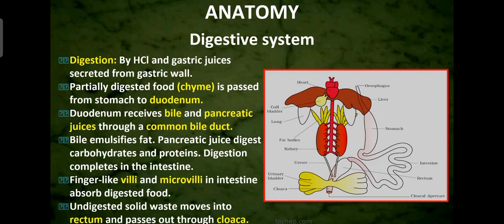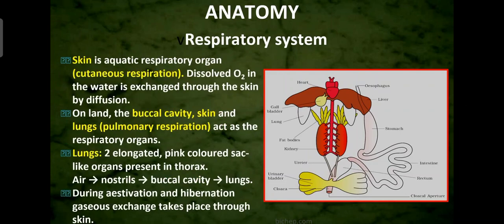Then digestion gets completed in the intestine. Clear? With the help of this bile and pancreatic juices. Then the finger-like villi and microvilli are present in the intestine, which absorb the digested food. Absorption takes place in the intestine. Then whatever undigested solid waste is there moves into the rectum, the last part you can see, and is thrown out of the body through the cloaca. So this finishes the digestive system.